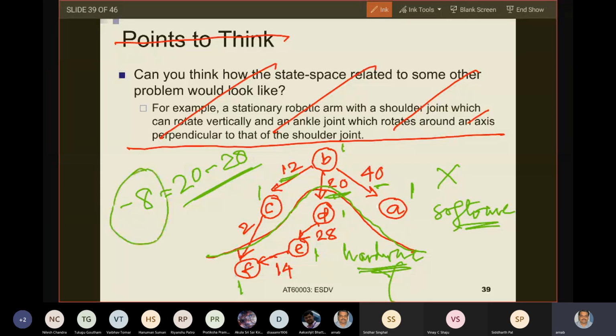Are you okay with me that moving D to the other side is the best that you have? -8 or -7, whatever, -8 or -9. That is the best that you can have. Are you with me here? Yes, sir.